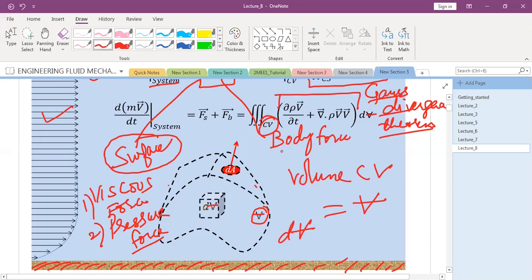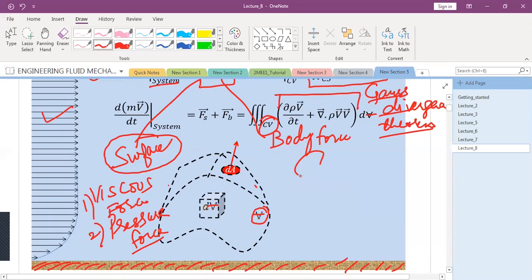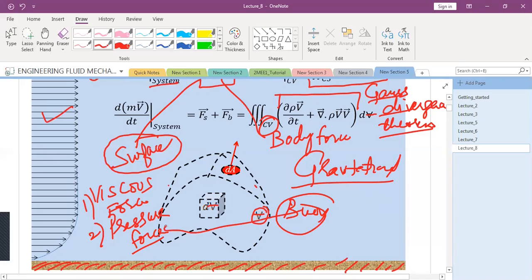Now what about body forces? Gravitational force. Gravitational pull. So body force is gravitational. सर बायंसी फोर्स होगी मतलब. So what is buoyancy? Buoyancy is only pressure force. So please remember, buoyancy is nothing different. It is only the pressure difference. So pressure difference force is the buoyant force.